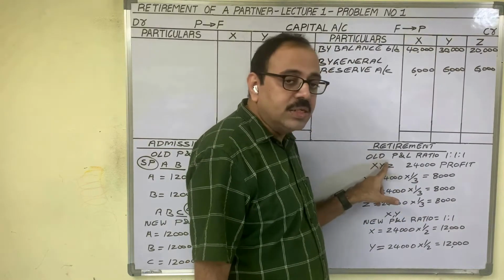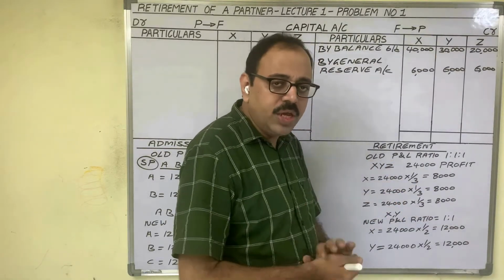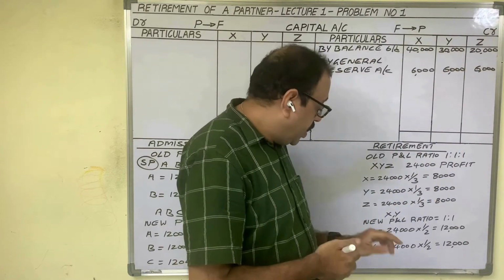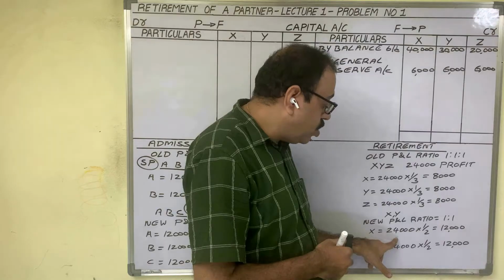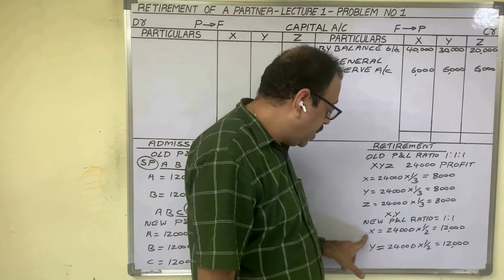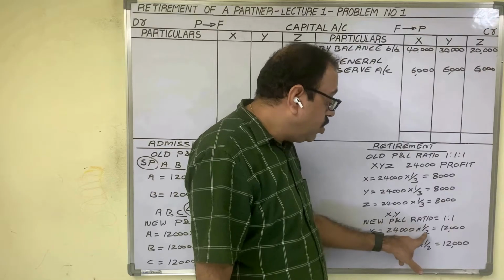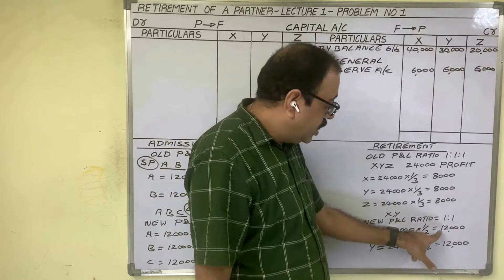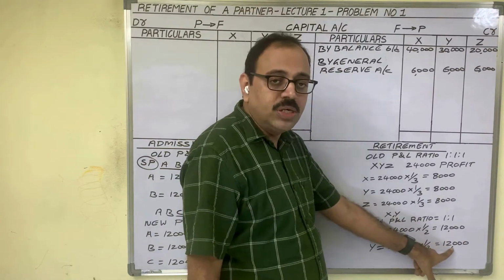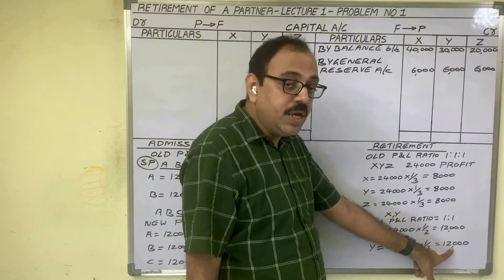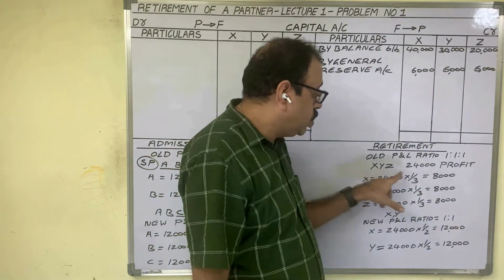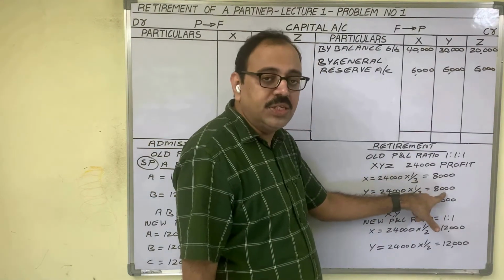When Z retires, suddenly profit is not going to decrease. The same amount will continue for further years. Assume that in future also the average profit is 24,000 rupees. Then X's share is 24,000 into the new share 1/2, which is 12,000, and Y's share is the same amount, 12,000. So what happened here? Before retirement, X and Y used to take 8,000 rupees each.